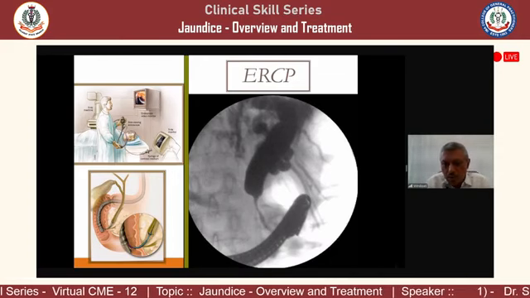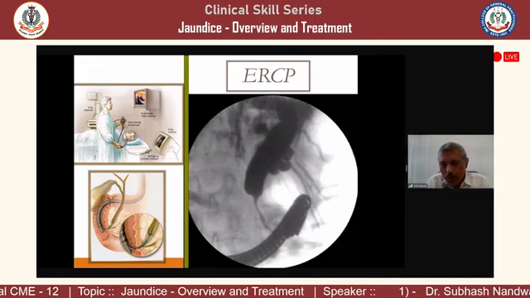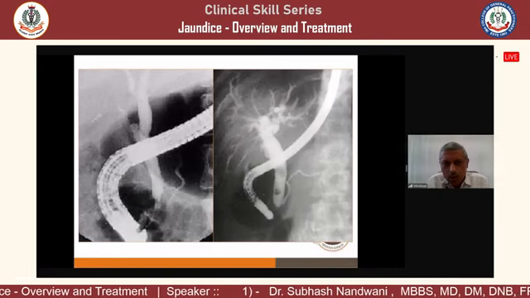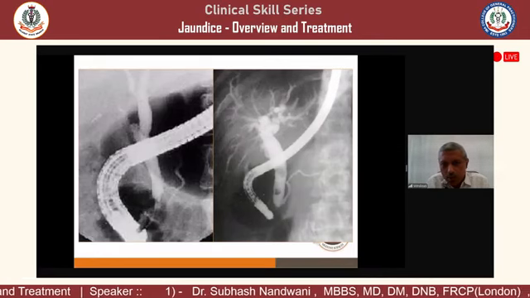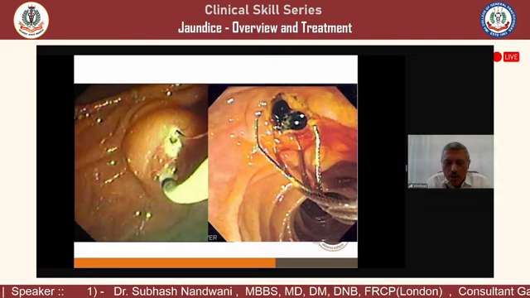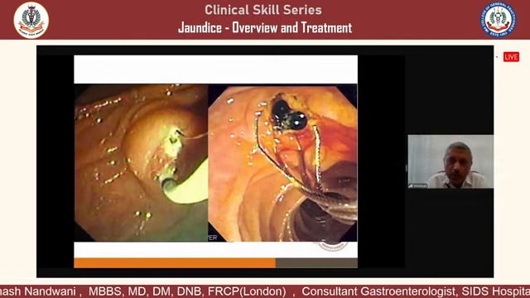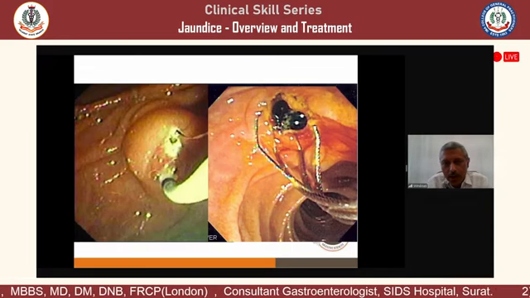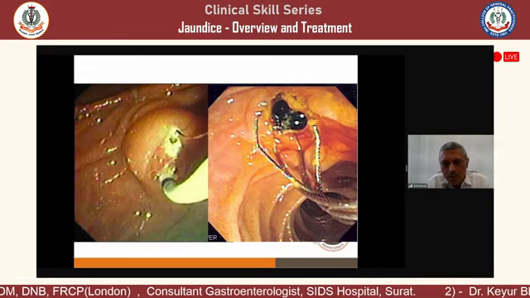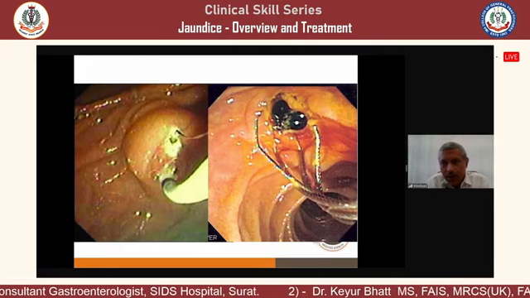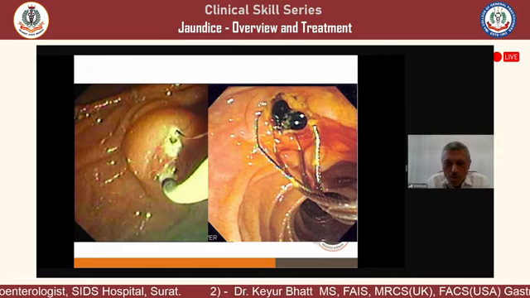This is the radiography picture of the ERCP. Below there is the scope, and above we are seeing the dilated common bile duct. This is again the scope and the dilated duct. A stone is seen, and this picture shows how it is removed. We do cannulation of the papilla from the duodenum, and it is cut with the sphincterotome with current, and then with the help of a basket we remove the stones.